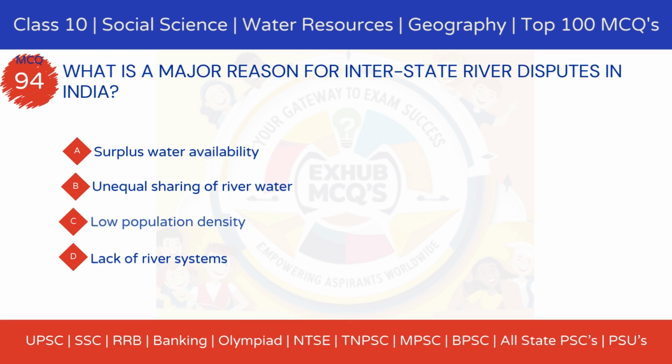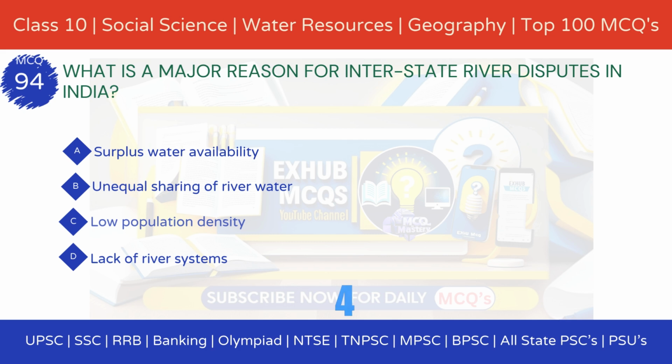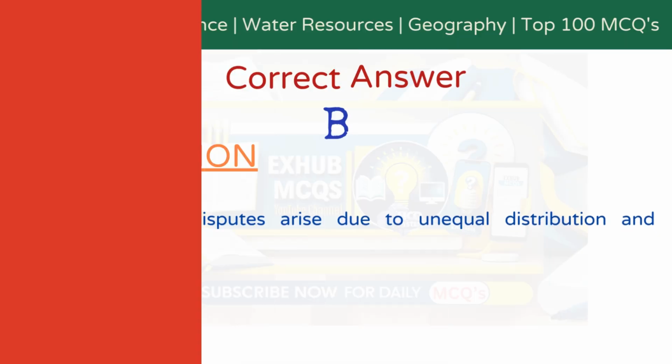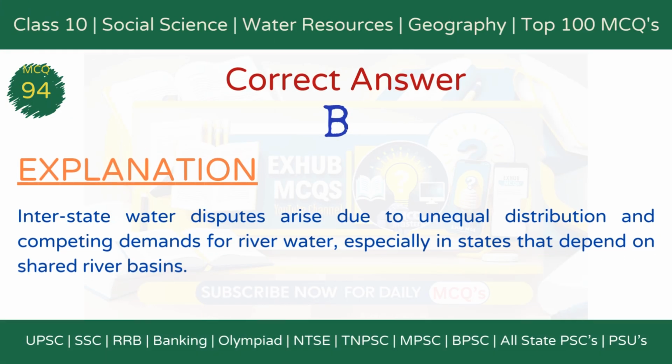Option A, surplus water availability. Option B, unequal sharing of river water. Option C, low population density. Option D, lack of river systems. The correct answer is option B, unequal sharing of river water.